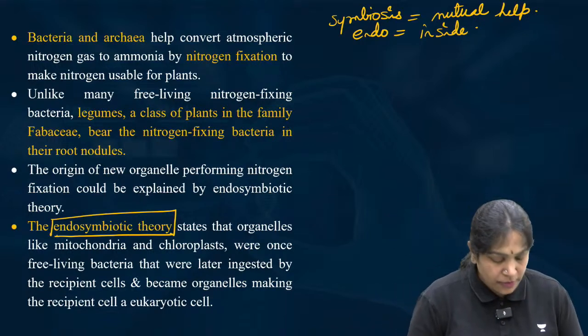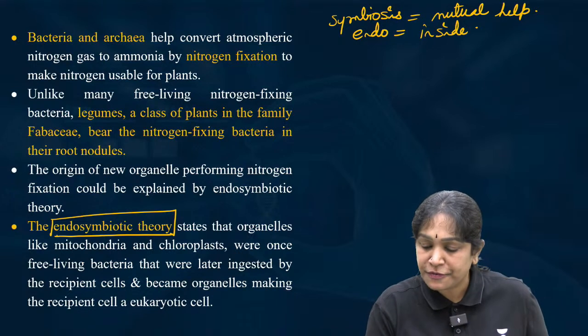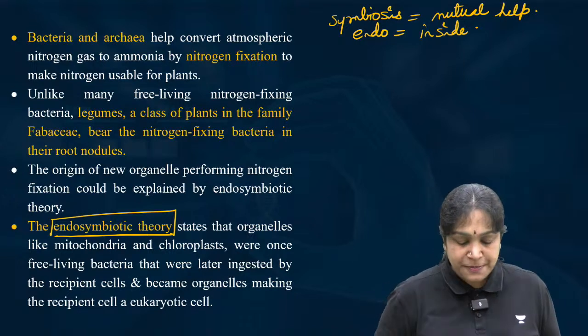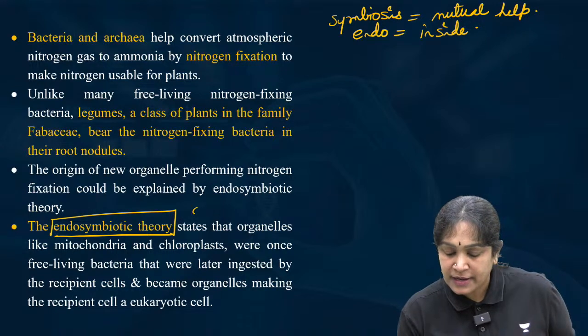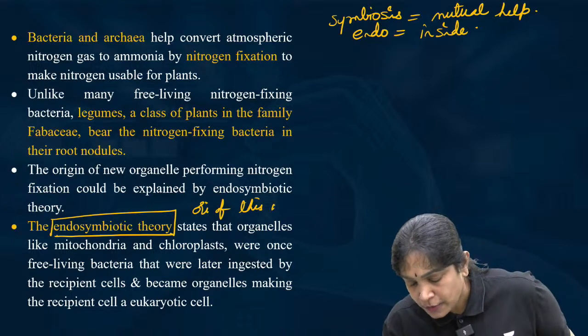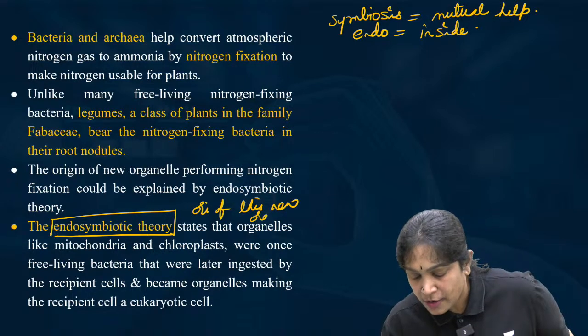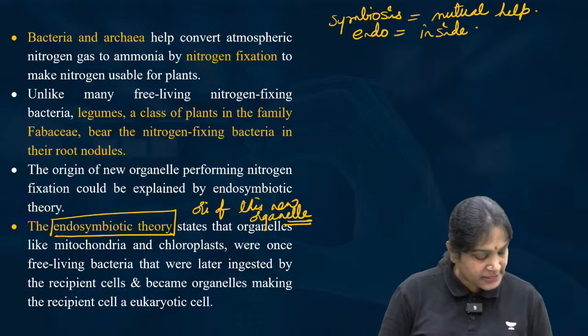So what happened is, let us suppose there are two cells. Listen carefully. What I am explaining now is the origin of this new organelle, how this new organelle originated. Is it clear?